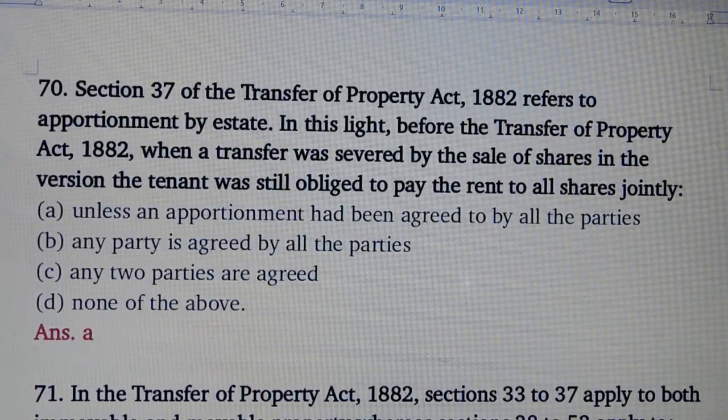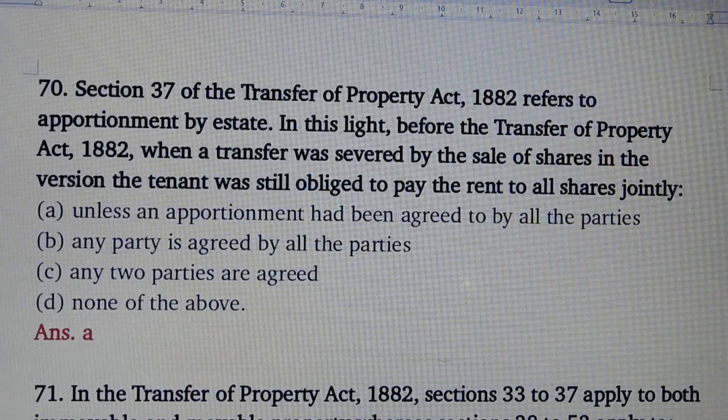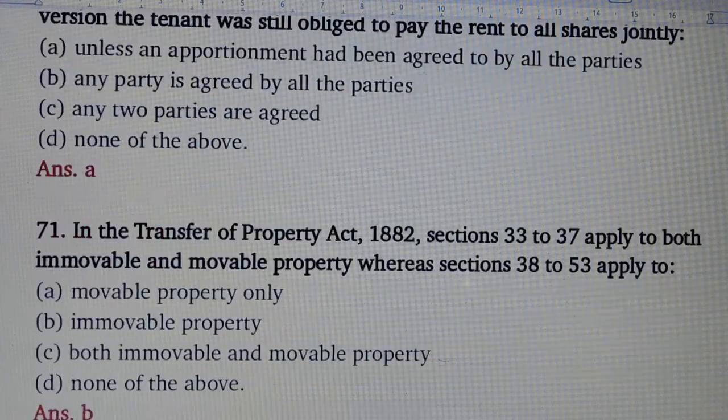Section 37 of the Transfer of Property Act refers to apportionment by estate. In this light, before the Transfer of Property Act, when a transfer was severed by the sale of shares in the reversion, the tenant was still obliged to pay the rent to all shares jointly. Answer is option number A, unless an apportionment had been agreed to by all the parties.